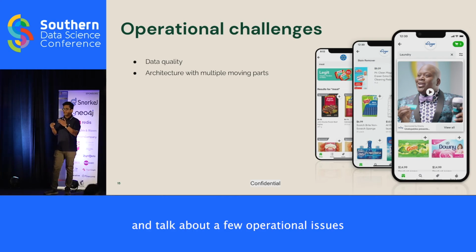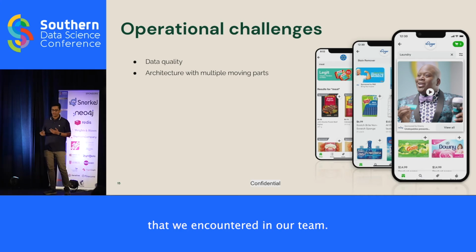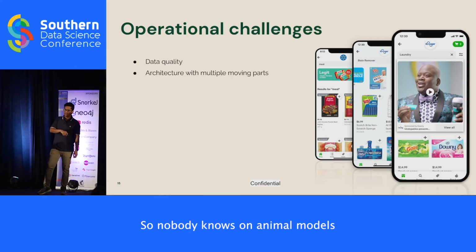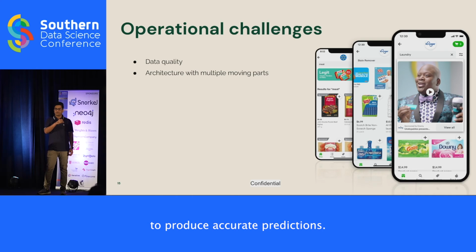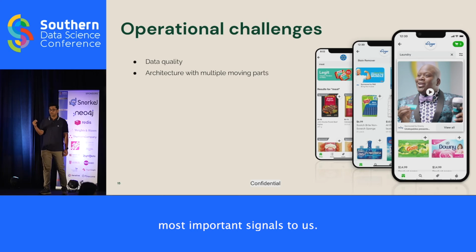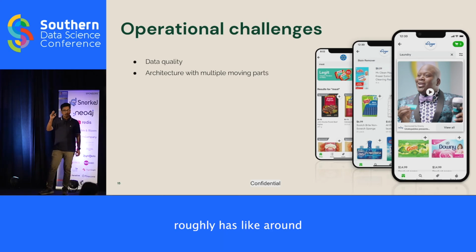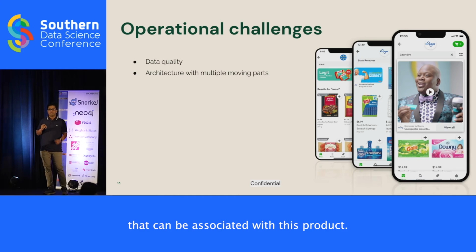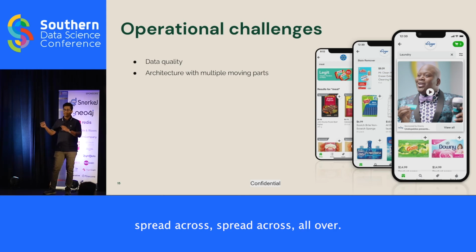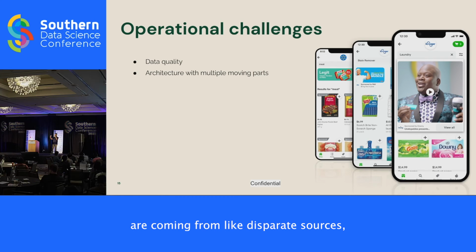Now I'll switch gears a bit and talk about a few operational challenges that we encounter in our team. The first one is about data quality. No-brainer, ML models rely on a lot of data to produce accurate predictions. Most importantly, product metadata is one of the most important signals to us. Each product roughly has around 100 attributes associated with it. It's very challenging when you have a billion products, and all of these attributes are coming from disparate sources, like retailers giving us some data, CPG brands giving us some data, and so on. It's very hard to evaluate the accuracy and coverage of all of these attributes.